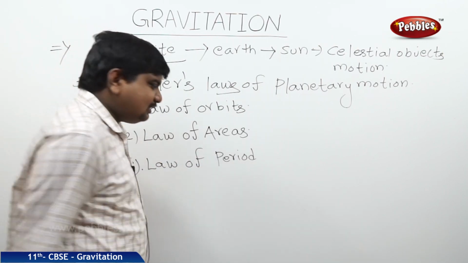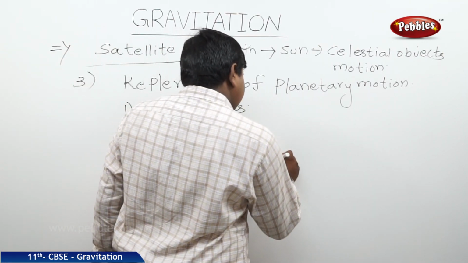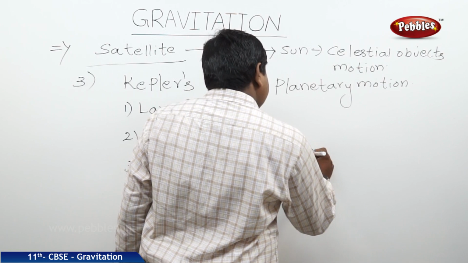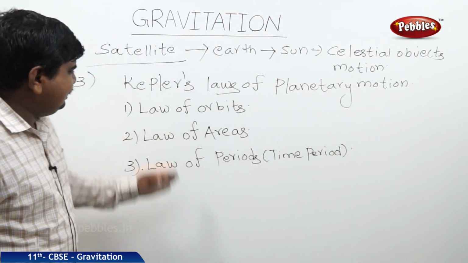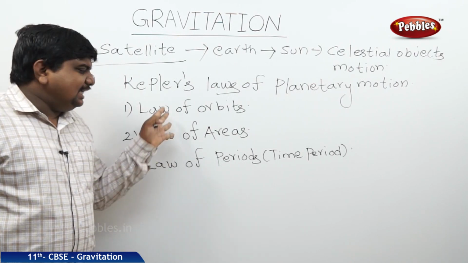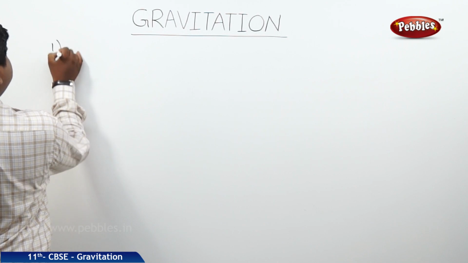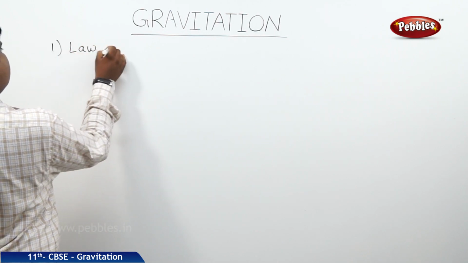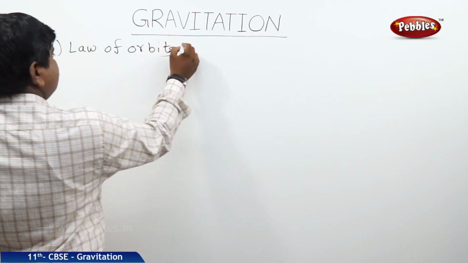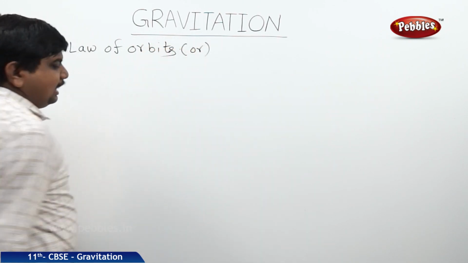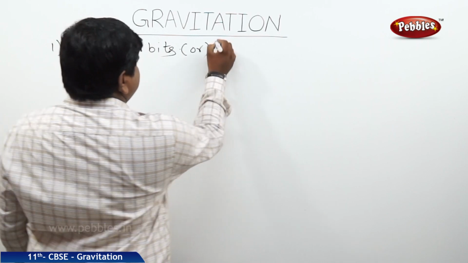Period in the sense of time period. Now we will discuss these 3 laws with the equation parts. The first law is the law of orbits. This is also called Kepler's first law of planetary motion.